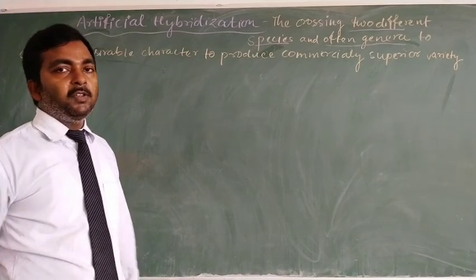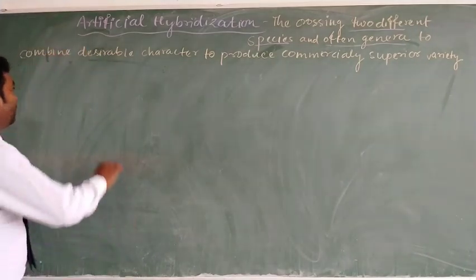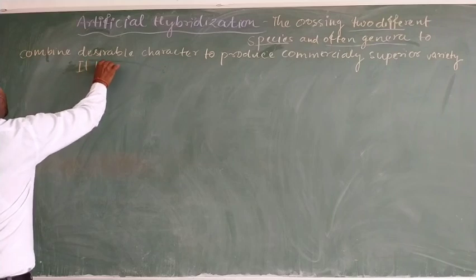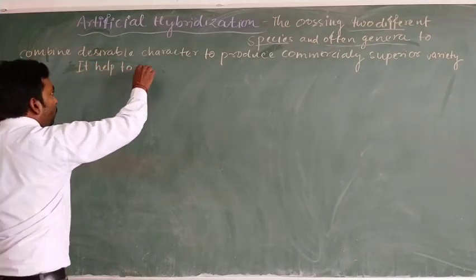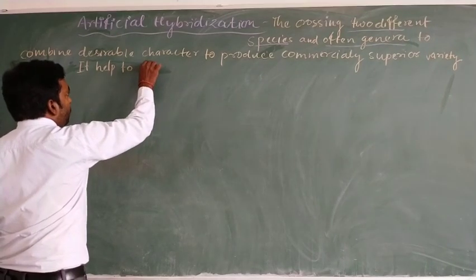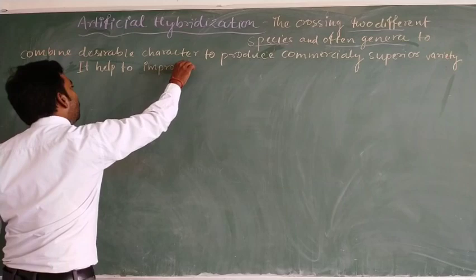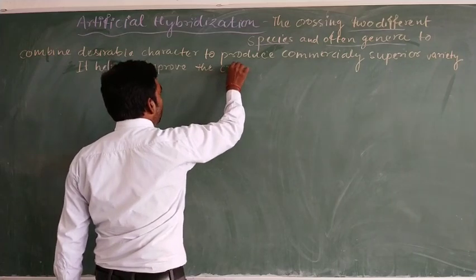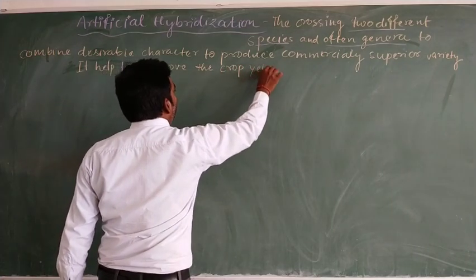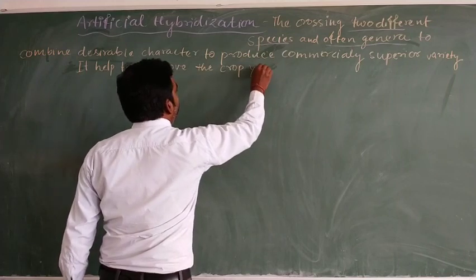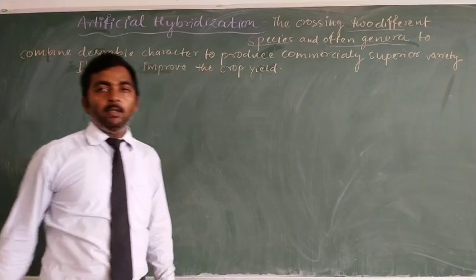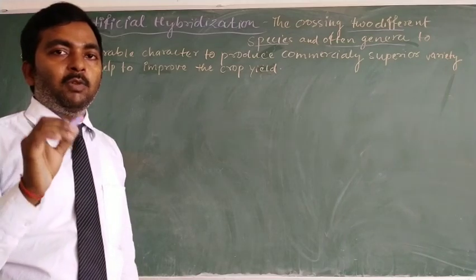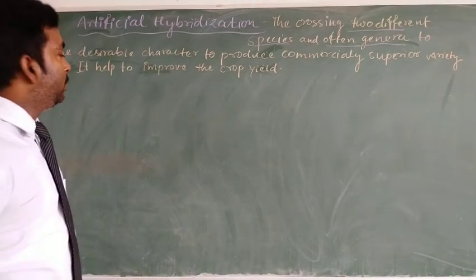One of the major advantages of artificial hybridization is that it helps in the improvement of crop yield by increasing the quality and quantity of the crop product.